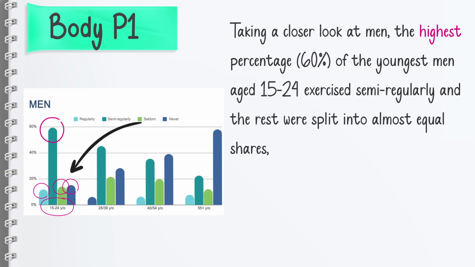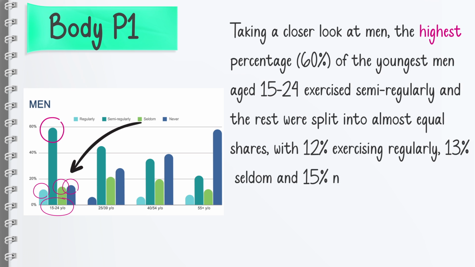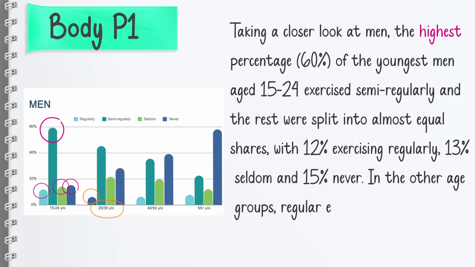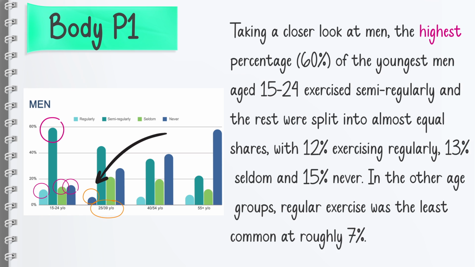So the highest is semi-regularly, and the rest is split into equal shares, with 12 persons exercising regularly, 13 persons seldom, and 15 persons never. All right, so that's for the first age group. Now, in the other age groups, regular exercise was the least common. As you can see again, it's the least common, at roughly 7 persons.